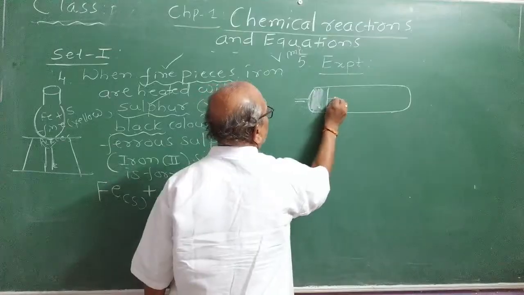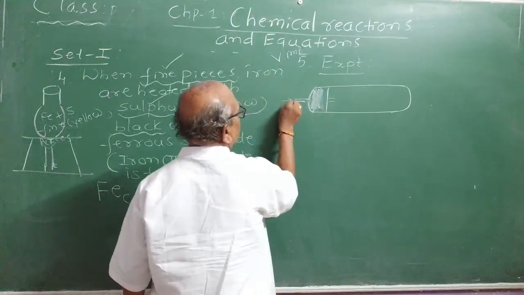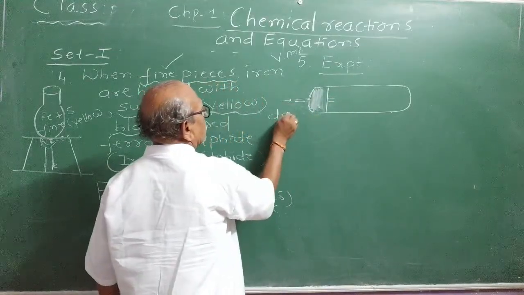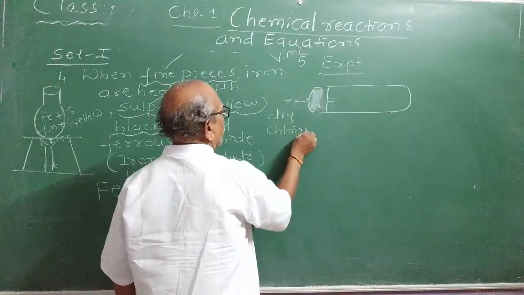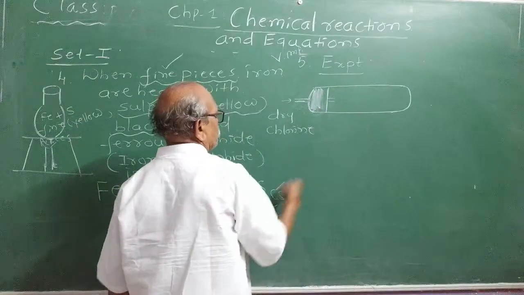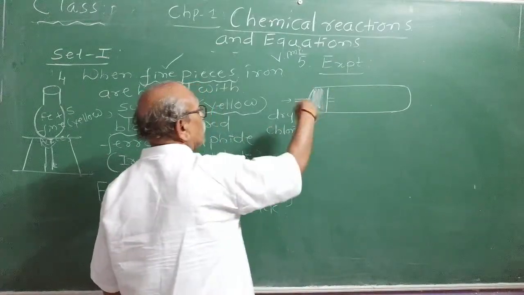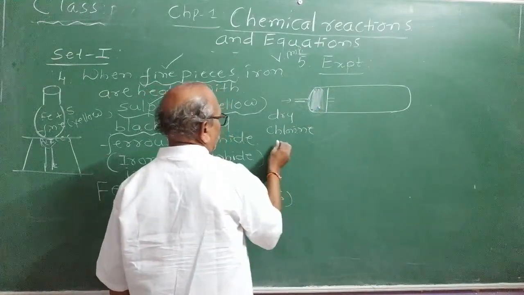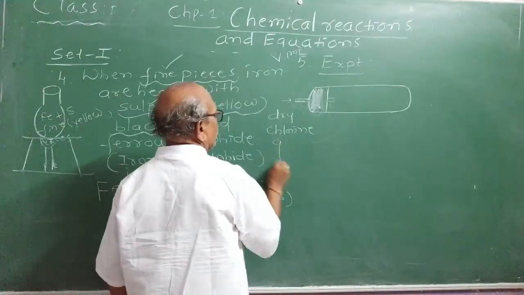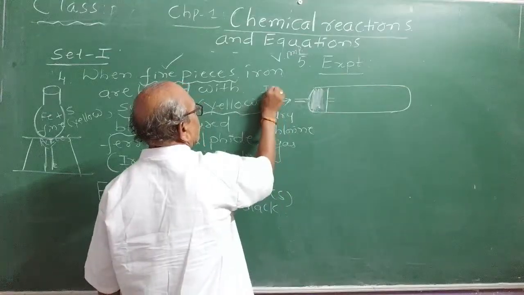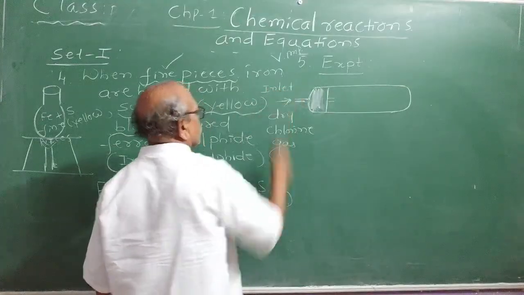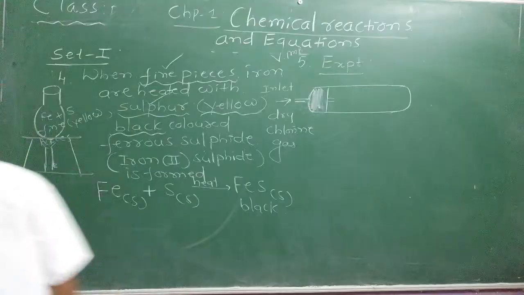Through that hole, you are passing dry chlorine gas. You are asked, draw a neat diagram of preparation of ferric chloride. Dry chlorine gas inlet. This is the inlet.